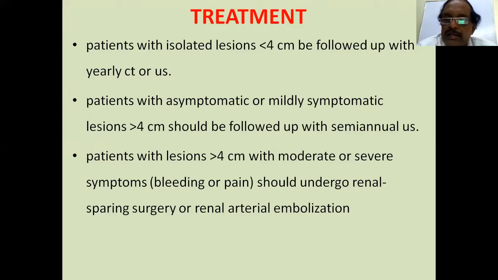Patients with isolated lesions less than 4 centimeters should be followed with periodic ultrasound or computerized tomogram. Asymptomatic or mildly symptomatic lesions of more than 4 centimeters should be followed up with semi-annual ultrasound. Patients with lesions of more than 4 centimeters with moderate or severe symptoms like bleeding or pain should undergo renal sparing surgery or renal arterial embolization. So it should be only kidney sparing operations, not nephrectomy.